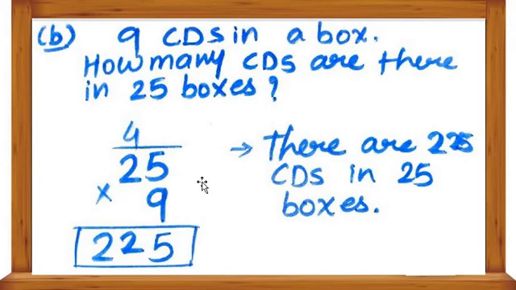So now what to do here? We multiply: 25 multiplied by 9.